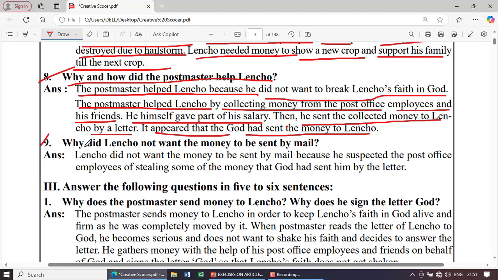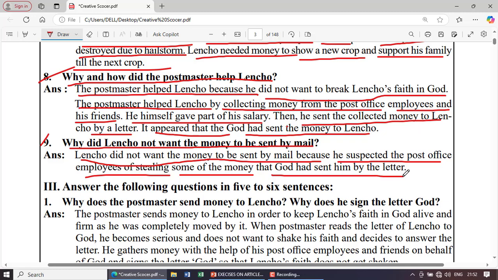Next question. Why did Lencho not want the money to be sent by mail or by post? Answer. Lencho did not want the money to be sent by mail because he suspected the post office employees of stealing some of the money that God had sent him by the letter.